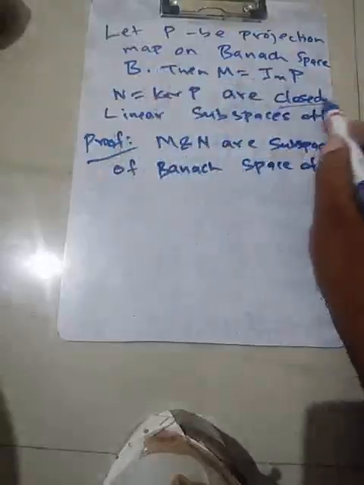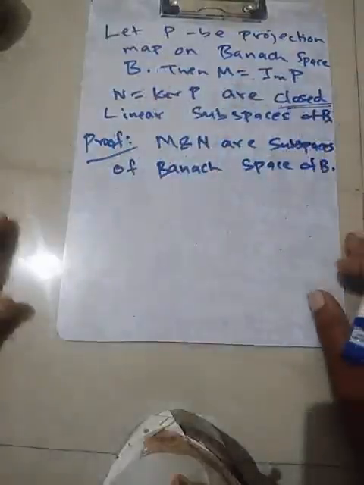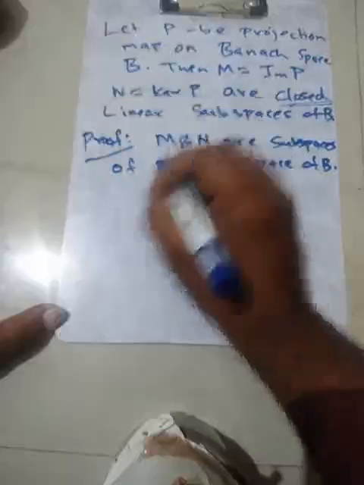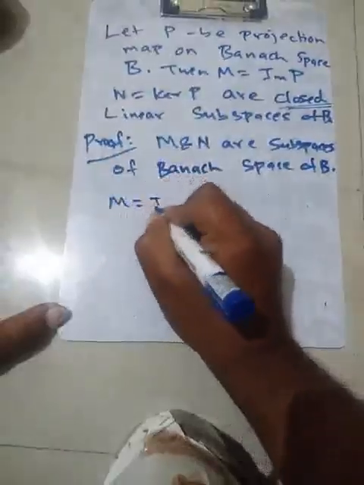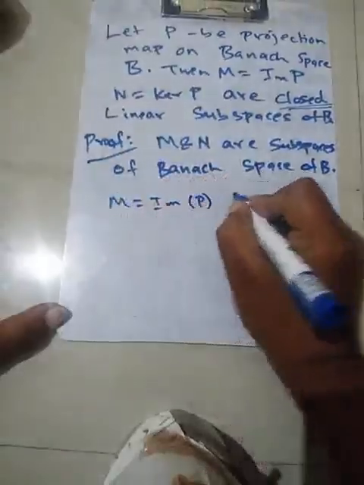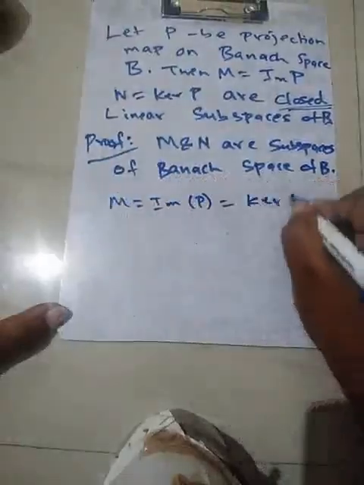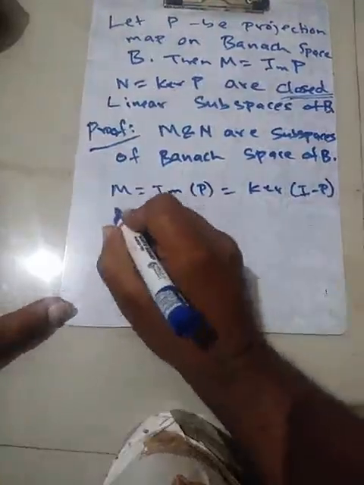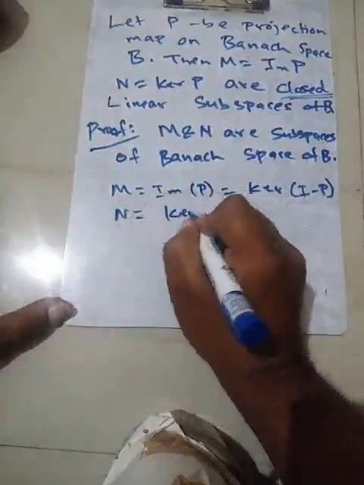What we are interested in is proving that it is in fact a closed subspace. So how do we show that it's a closed subspace? First look at the following fact. M is the image of P, and this is also the kernel of I minus P. And N itself is the kernel of P.